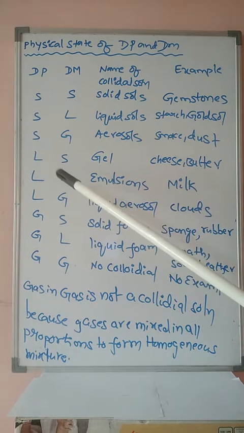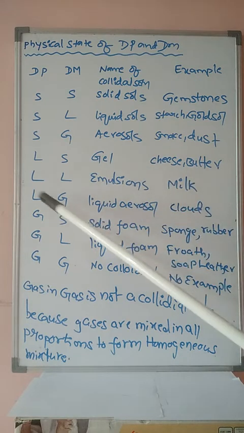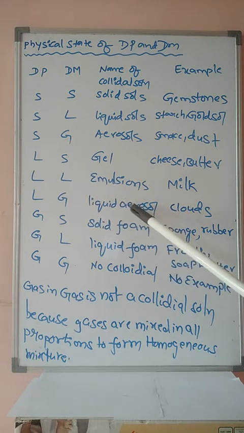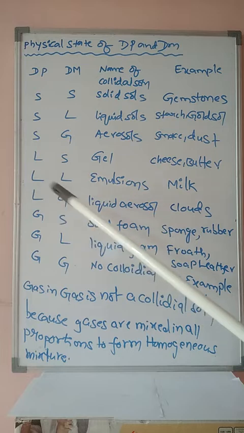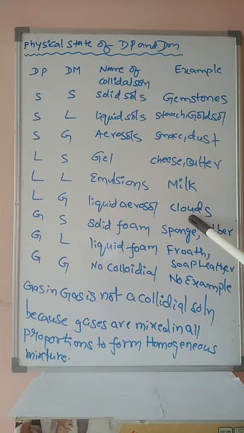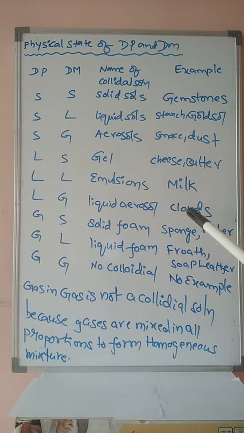Next one, liquid in liquid. Those colloidal solutions are called emulsions. Example is milk. Liquid in gas: liquid aerosols. If gas is the dispersion medium, those are known as aerosols. Since liquid is the dispersed phase, those are known as liquid aerosols. Example is clouds. Generally, rain is coming from clouds. In clouds, water is surrounded by air. The clouds are nothing but gases. The gases contain water. Water is coming from clouds. Hence, liquid in gas is a good example of clouds.